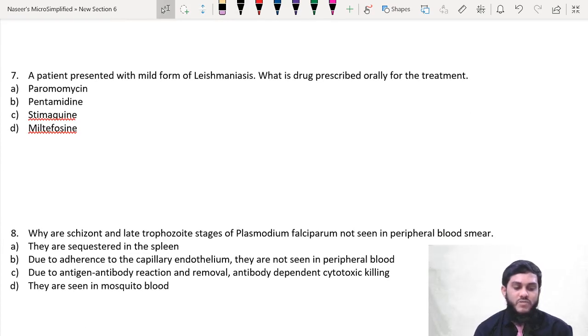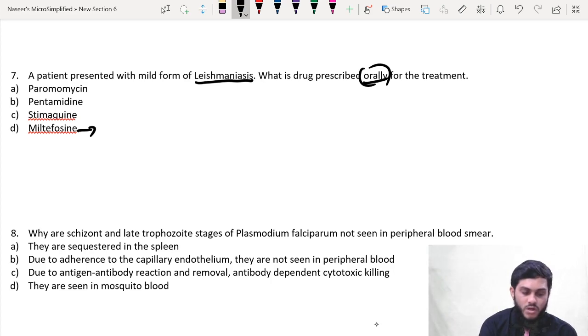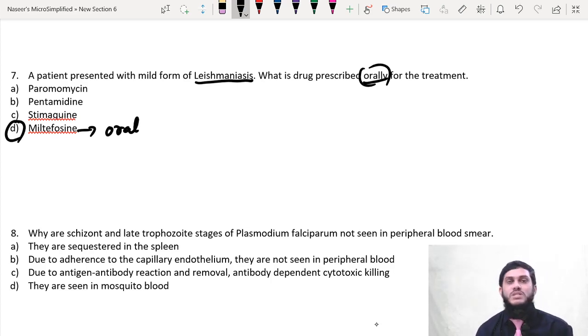A patient presented with a mild form of leishmaniasis, what is the drug prescribed orally for the treatment? Orally, this is the clue here. All the drugs for leishmaniasis used systemically, paromomycin, pentamidine, stibogluconate, miltefosine, are all drugs used to treat leishmaniasis, but the only oral drug which can be used is miltefosine. So here miltefosine is the answer.